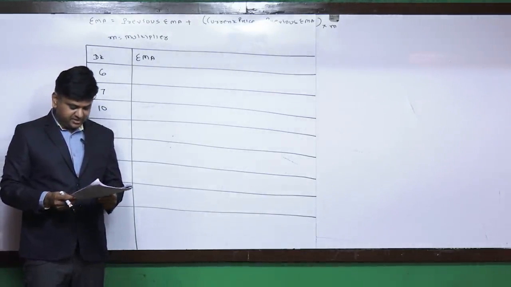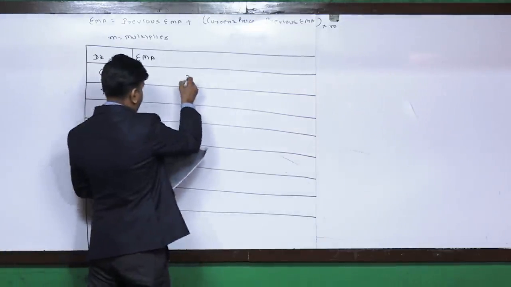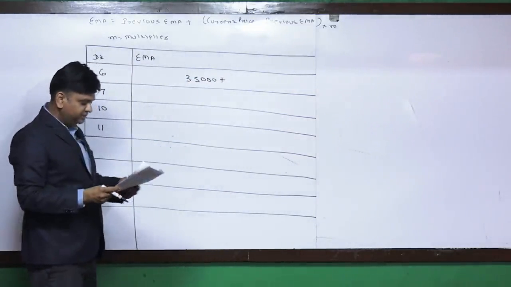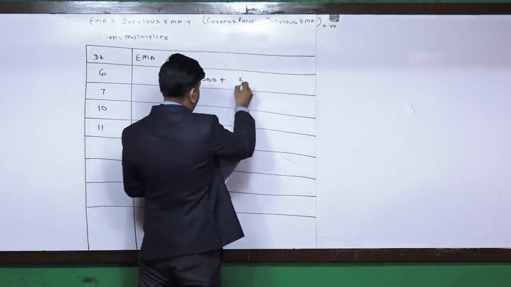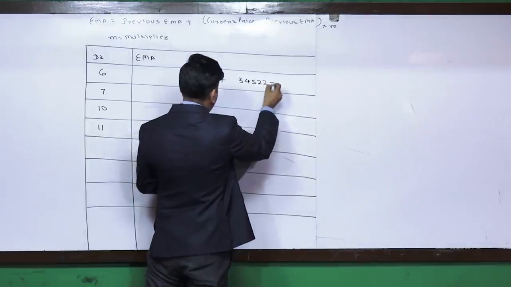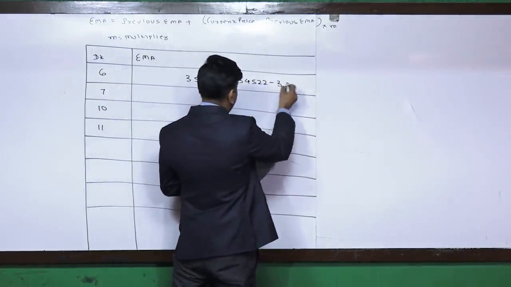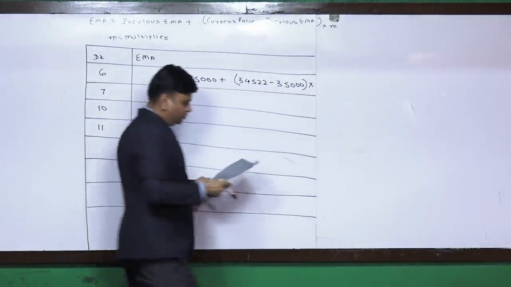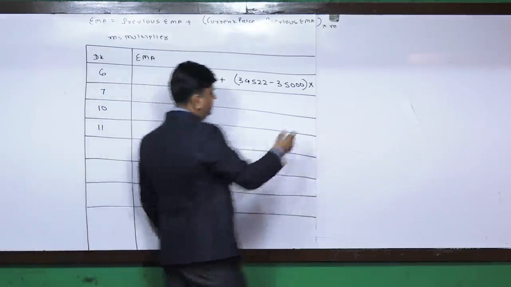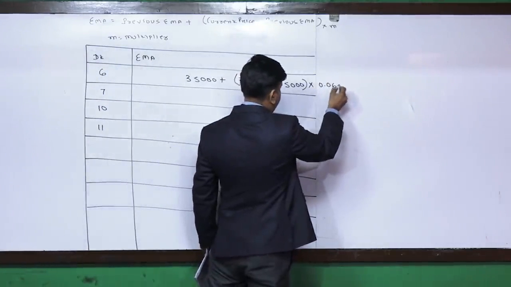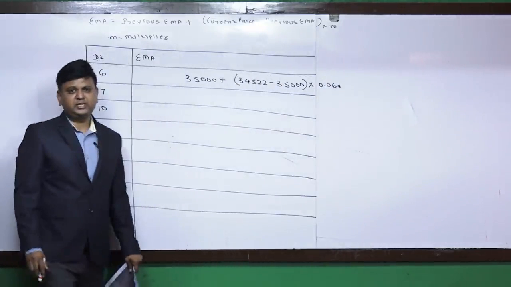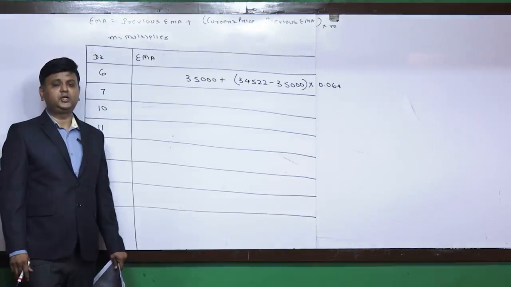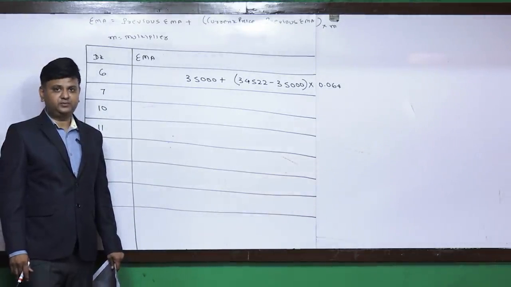Simple moving average is 35,000 plus current price is 34522 minus previous exponential moving average 35,000, difference of both of them into multiplier. Multiplier is 0.064. If at all the multiplier value would not have been given, then you are required to find it as 2 divided by n plus 1.